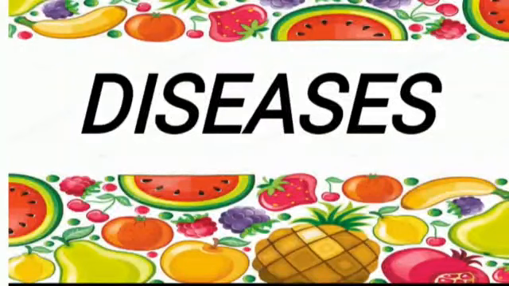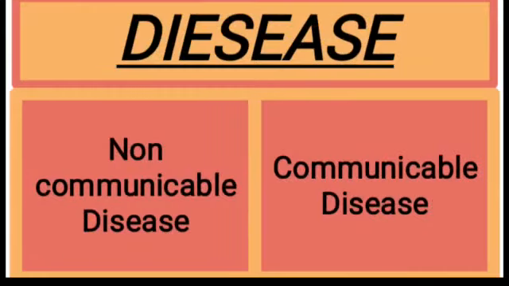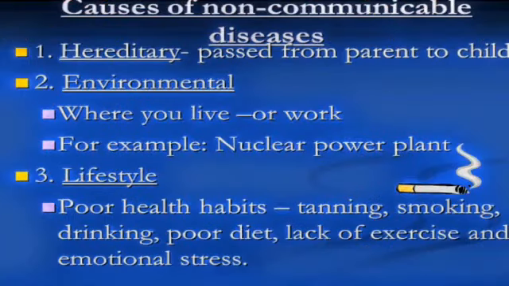A disease is any defect or abnormality found in the body. The disease may be caused due to the malfunctioning of some body part or due to the lack of particular nutrients in the body. It is classified into two main categories: one is non-communicable disease and another is communicable disease. We will discuss one by one. Children, first we will discuss non-communicable disease.